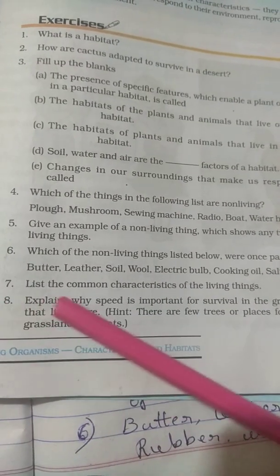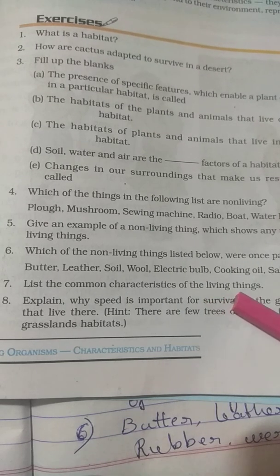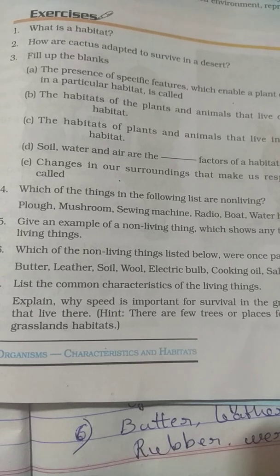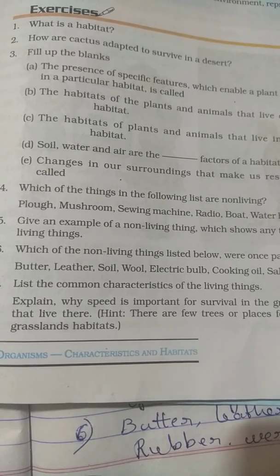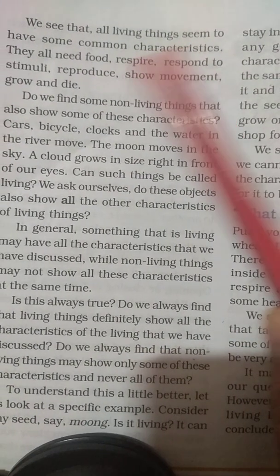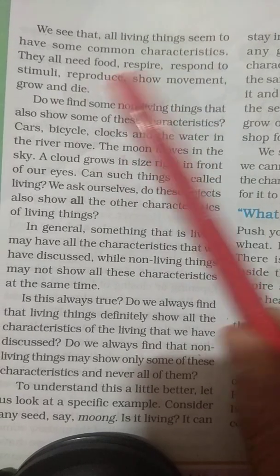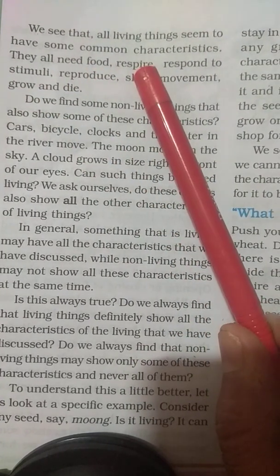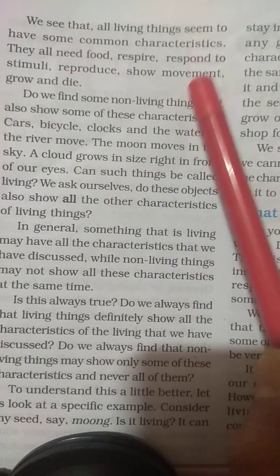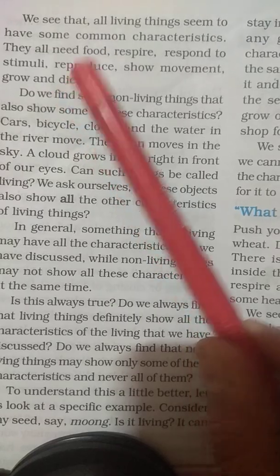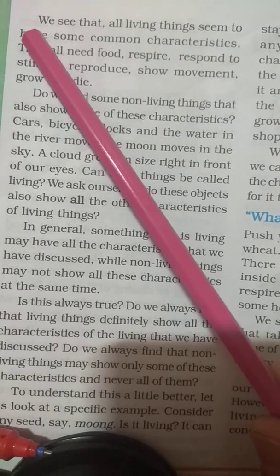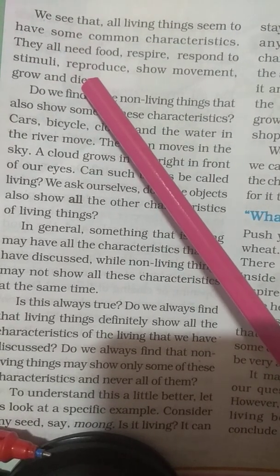Question number 7. List the common characteristics of living things. We can list the common characteristics of living things as the answer. All living things have some common characteristics: they all need food, respire, respond to stimuli, reproduce, show movement, and grow and die. So that is the answer to question number 7.